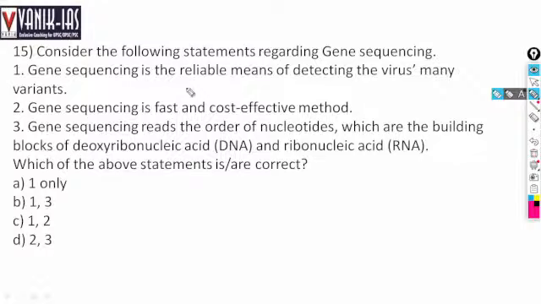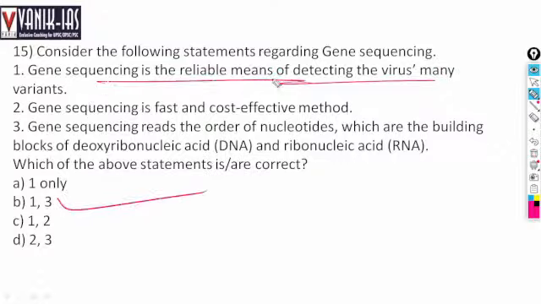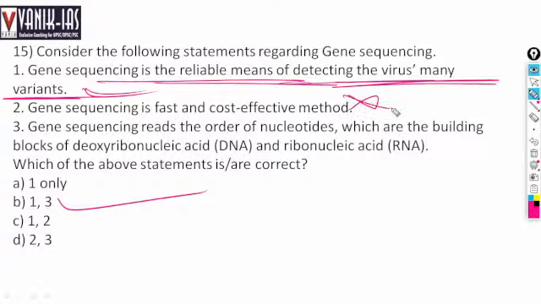Genome sequencing is a reliable means of detecting virus of many variants. Yes, that is right. You can know the variants of a particular virus. Gene sequencing is a fast and cost-effective method. It is not. It is not cost-effective, because the cost is huge.